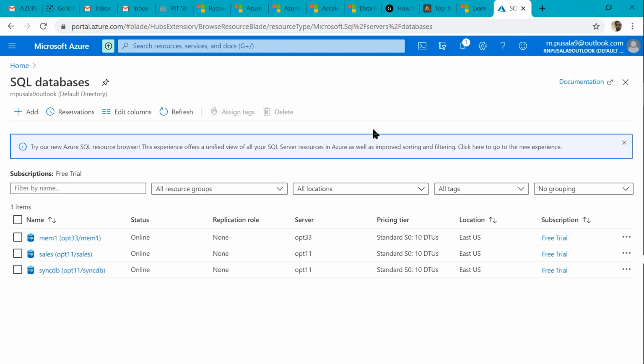So through the portal we can start working, as well as we have some scripting languages. PowerShell is there here, similar to shell scripting. By using Azure PowerShell we can work, as well as we have Azure CLI, command line interface, plus REST API. Various options are there. By using those, we can start working.